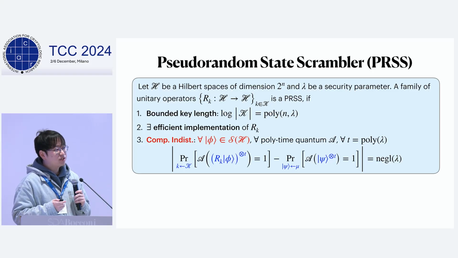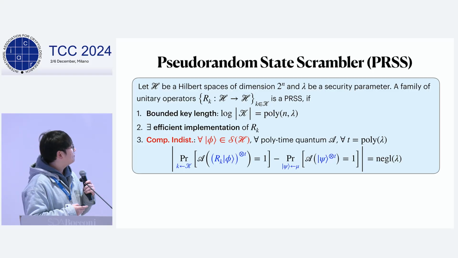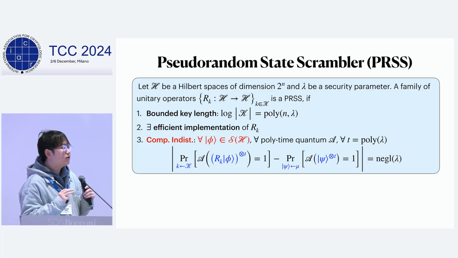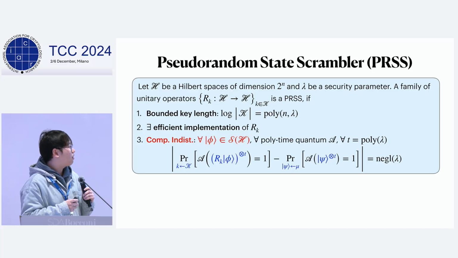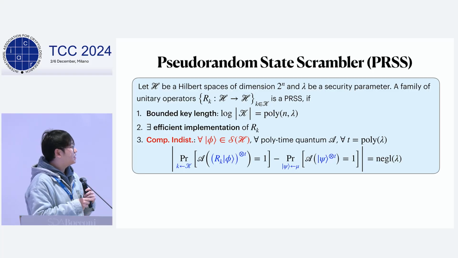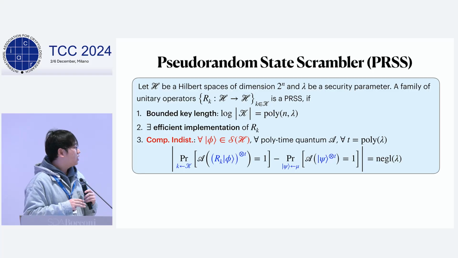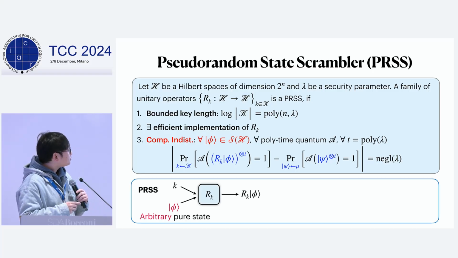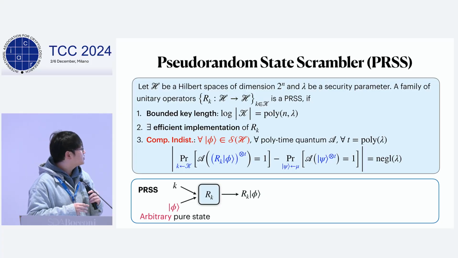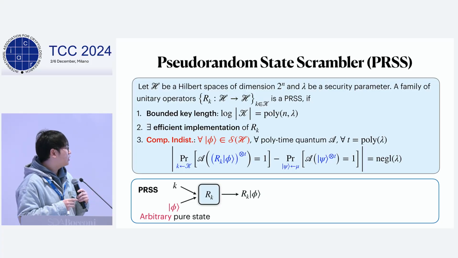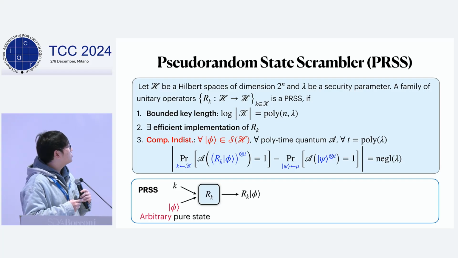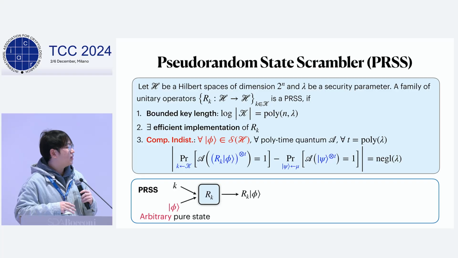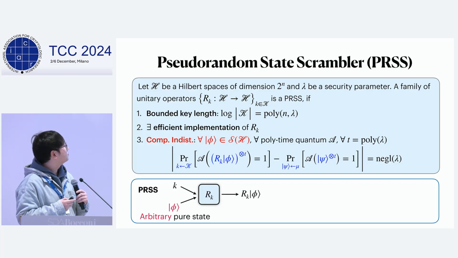And the third condition says that for any pure state phi, if we randomly sample a key k and we apply Rk on phi, then Rk phi is computationally indistinguishable from a Haar random state psi, even if we give the adversary polynomially many copies. So if Rk is a PRSS, then we know for any pure state phi, Rk phi is a pseudorandom state. And also if Rk is a PRU, then it is also a PRSS.